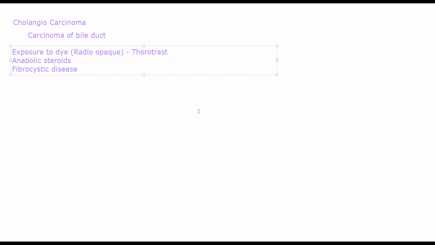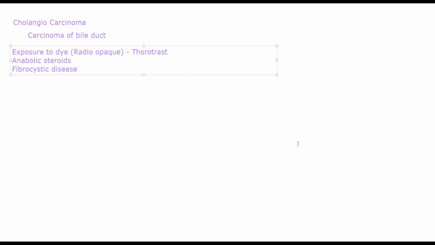You will have a lot of cysts, small pouches filled with fibrous tissue, several of them firm and sometimes even hard. Fibrocystic tissue can develop in different parts of the body, more commonly in the breast, but also elsewhere. That also is associated with causation of cholangiocarcinoma.